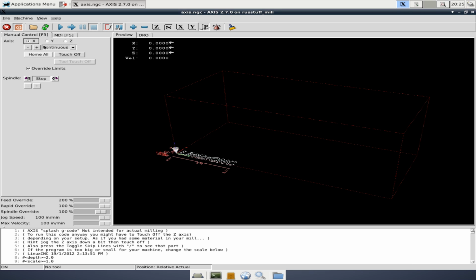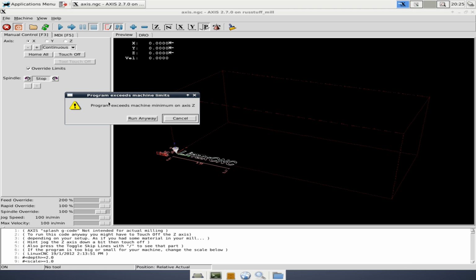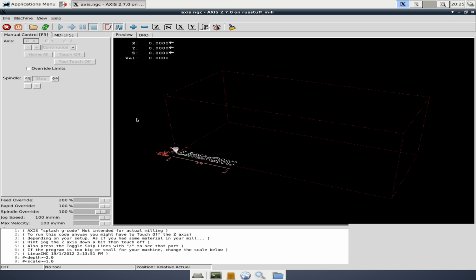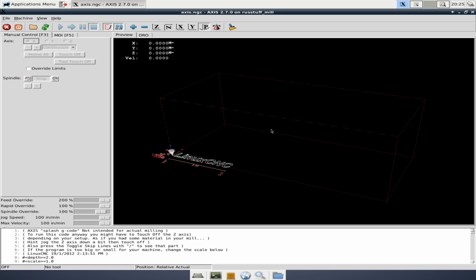And let me show you what those look like. If we go ahead and hit play, it's going to ask us if we want to exceed our machine maximum on the Z. We'll say fine, we'll run it anyway. And then because the machine thinks we have limits, we get these errors down here, and then nothing actually happened. So that's going to be the first change we make when we get into the main machine HAL file. There are other HAL files that we'll probably talk about in the next video as well.